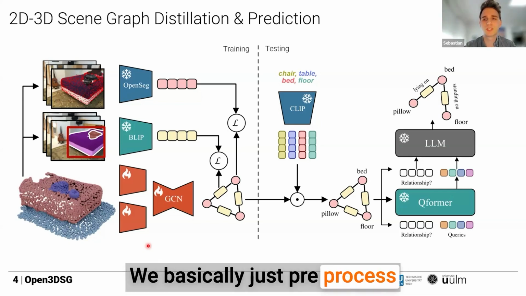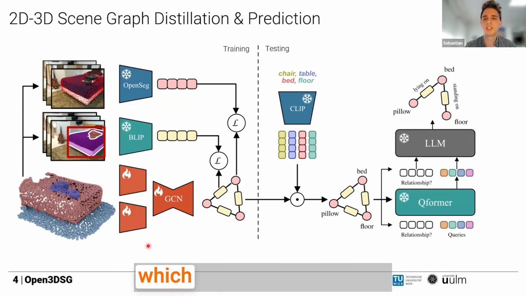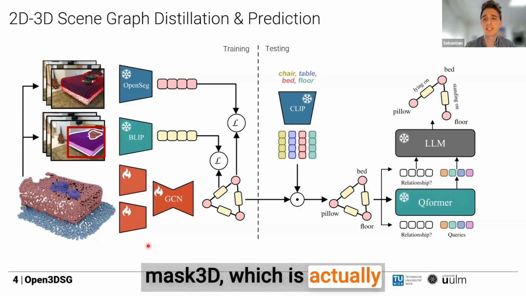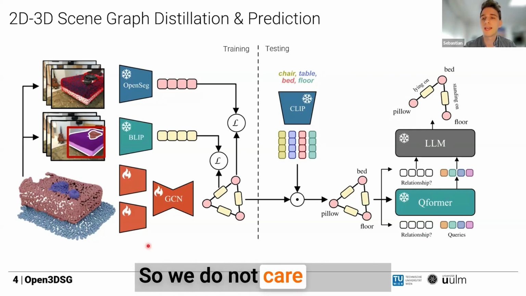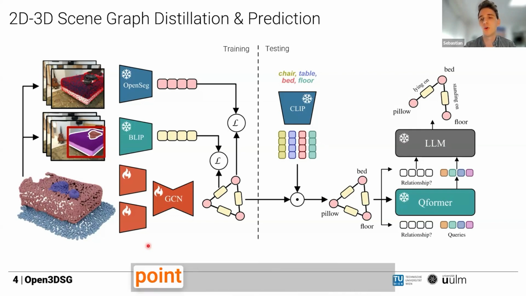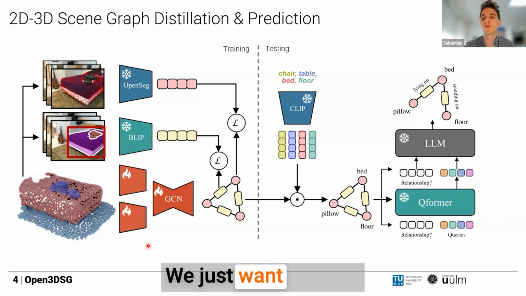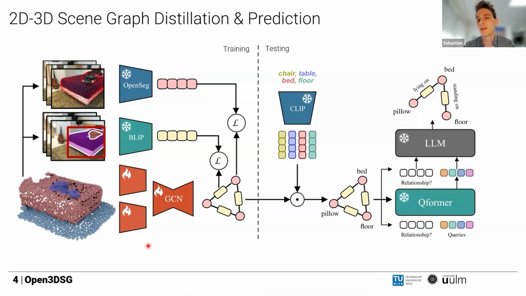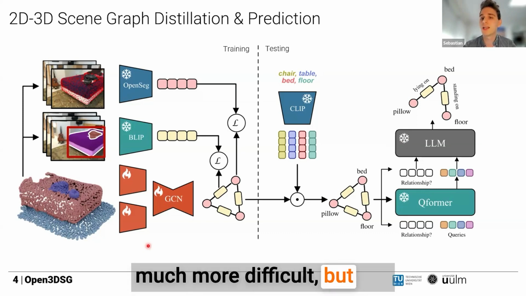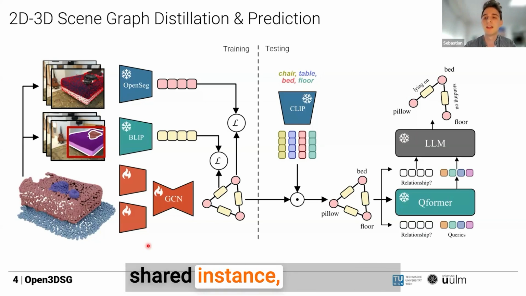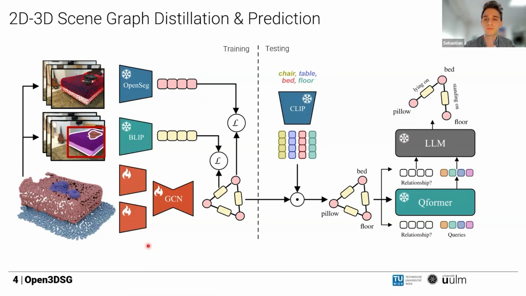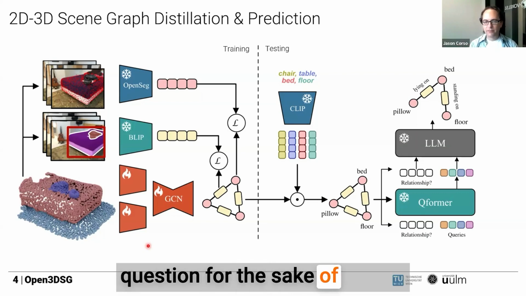We basically just pre-process every point cloud that we have with a method called Mask3D, which is very excellent for predicting class-agnostic masks of the point cloud. So we do not care what the method will say, like this point is a bed or something. We just want to know which points together cluster into one instance. And this is almost solved for these kinds of masking networks. Predicting the class is much more difficult, but grouping points together in a shared instance already works quite well.